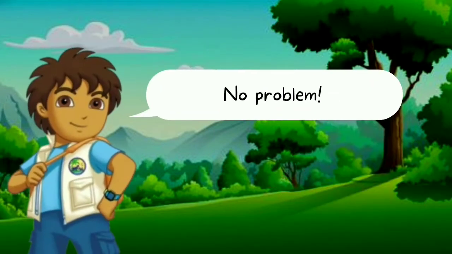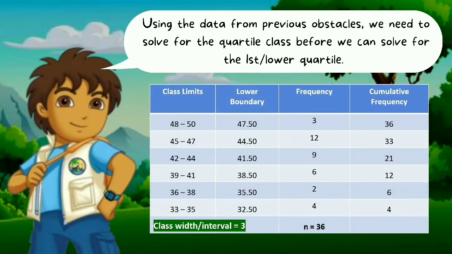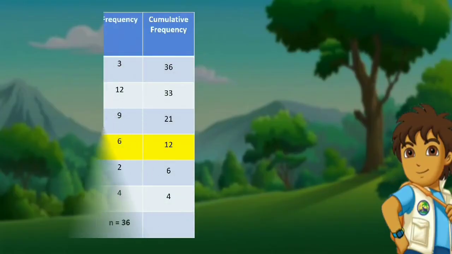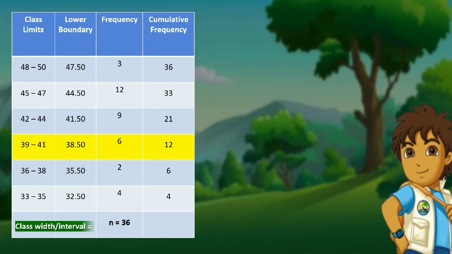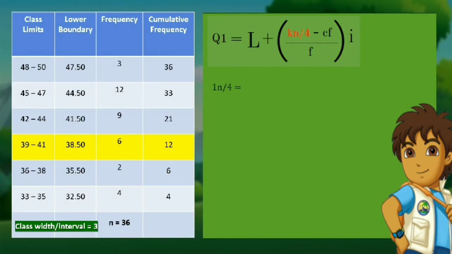No problem. Using data from previous obstacles, we need to solve for the quartile class before we can solve for the first or lower quartile. The formula for getting the first or lower quartile class is n divided by 4, where n is the total number of observations or the sum of the frequency of each class.